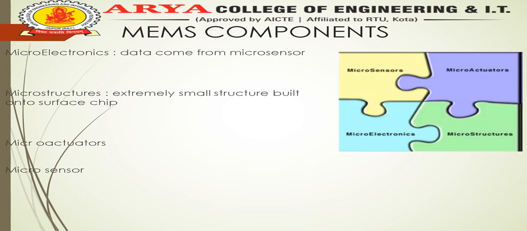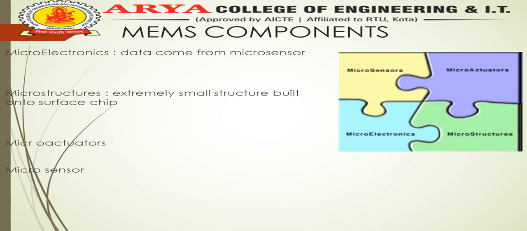All these components are interconnected, and whenever the components are connected to each other, they form microsystems. When we connect a microsensor and microelectronics, it forms a microsystem. A microactuator plus a microsensor also forms a microsystem. Microactuators plus microstructures plus microelectronics also form microsystem technologies.